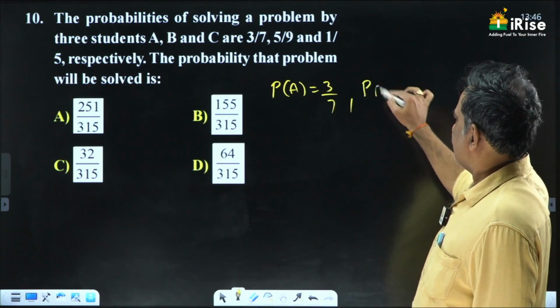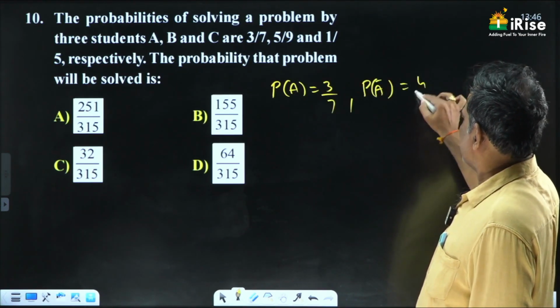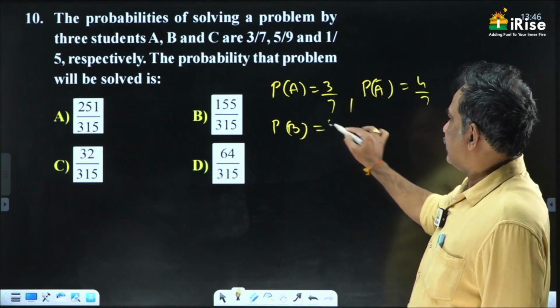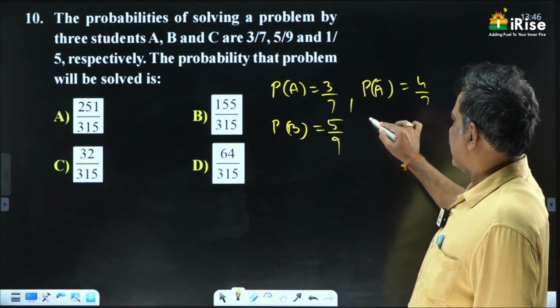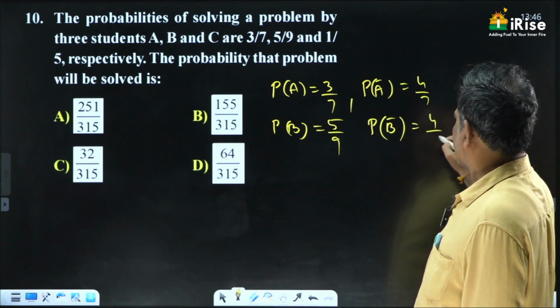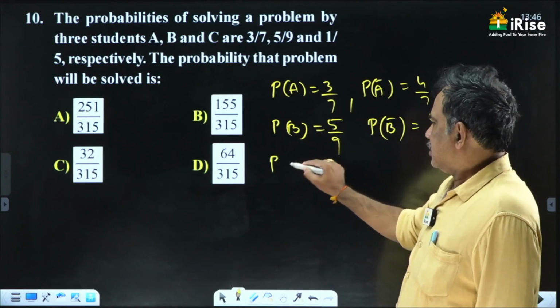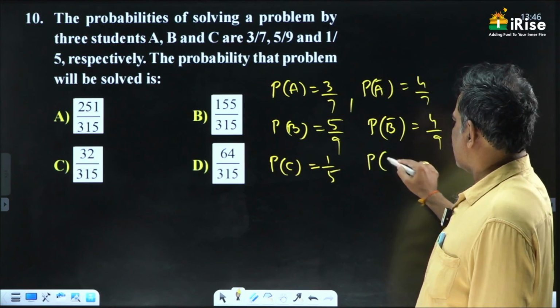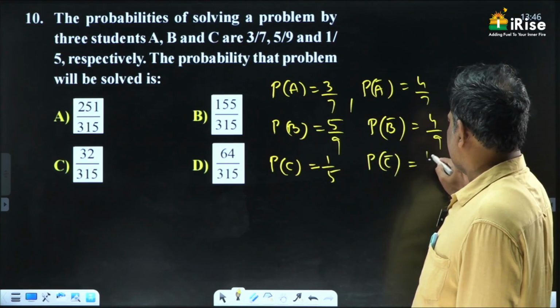So P of A bar is nothing but 4 by 7. P of B is given as 5 by 9. P of B bar is nothing but 4 by 9. Solving the problem by C is 1 by 5, so not solving the problem by C is 4 by 5.